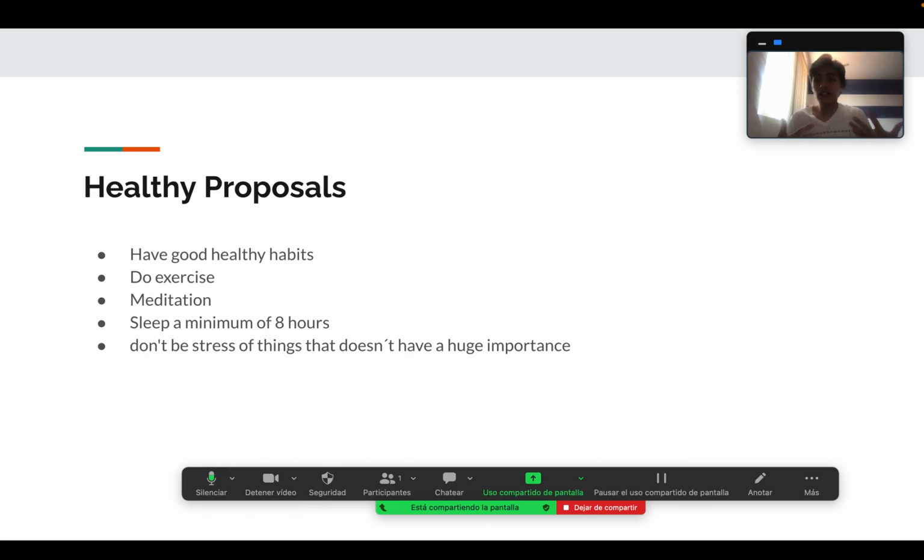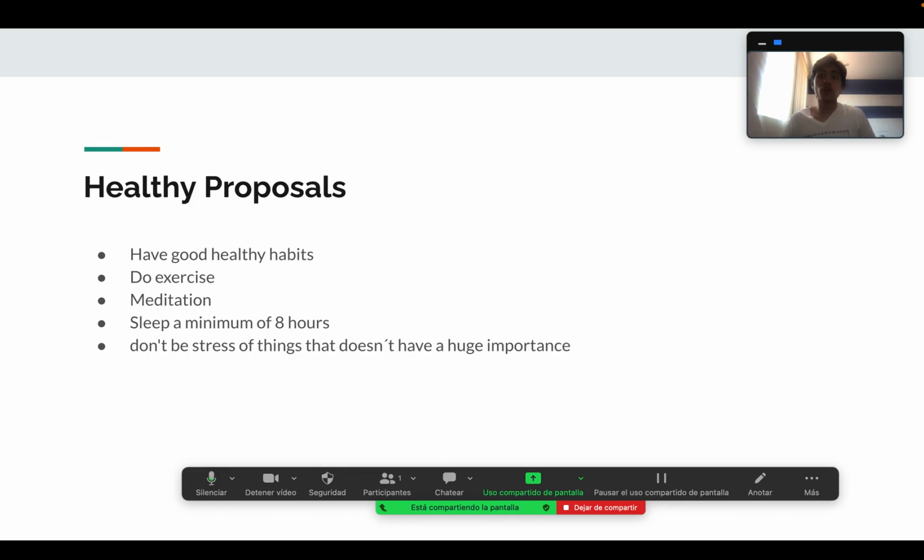We need to do exercise every time. We can go to the gym, or if you don't like to go to the gym, you can play sports or do yoga or similar stuff. Meditation. This one is really important because it helps you with stress. Now I'm doing a little bit of meditation, and that helps me a lot with the stress issues. So I recommend meditation to you.